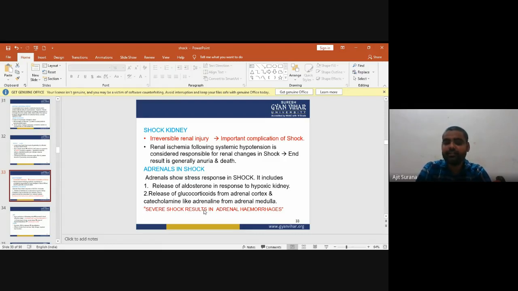Now, adrenal in shock. The adrenal shows a stress response in shock. It includes release of aldosterone in response to the hypoxic kidney. Second, release of glucocorticoids from the adrenal cortex and catecholamines like adrenaline from the adrenal medulla. Severe shock results in adrenal hemorrhages.